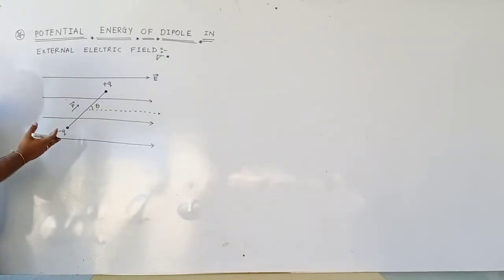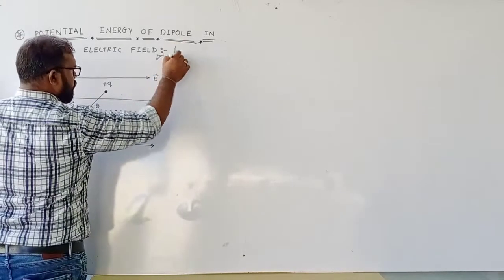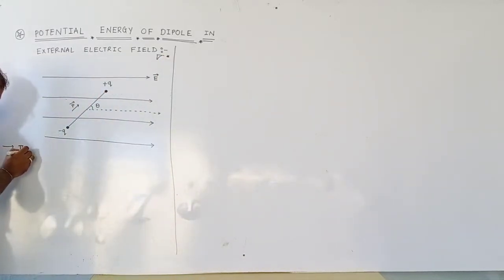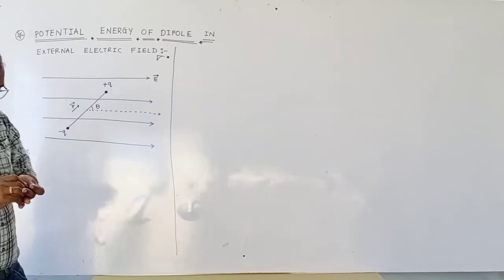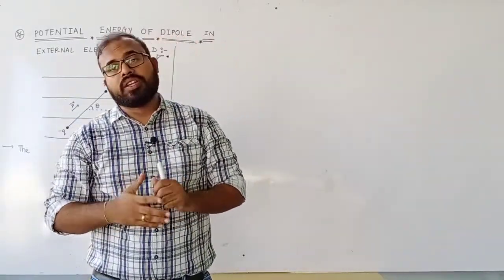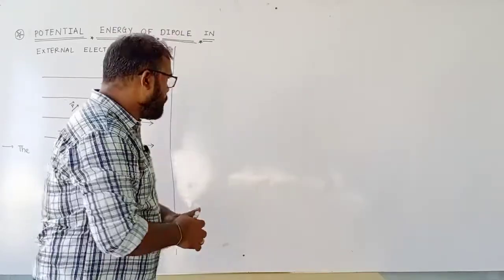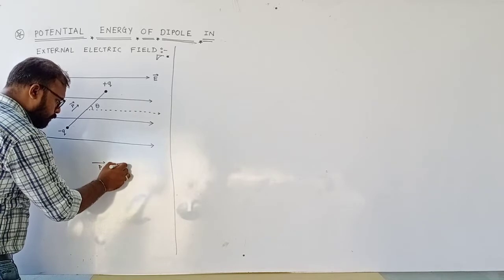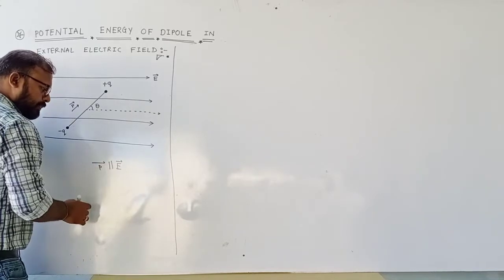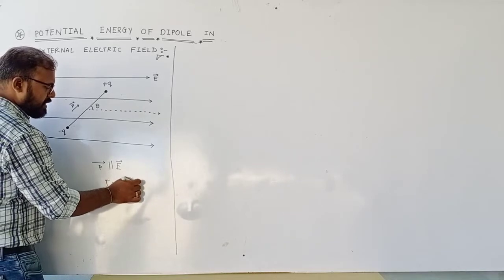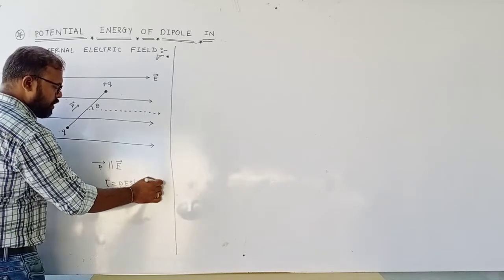So here we can say that the dipole is in a stable condition whenever the torque is zero. टॉर्क जीरो तभी हो सकता है whenever P and E both are in the same direction, that is parallel, and in that case torque tau is equal to PE sin 0, and that is equal to 0.